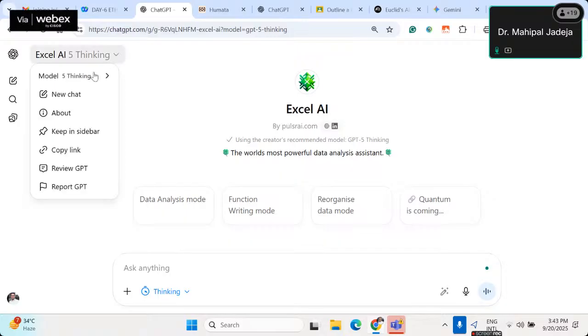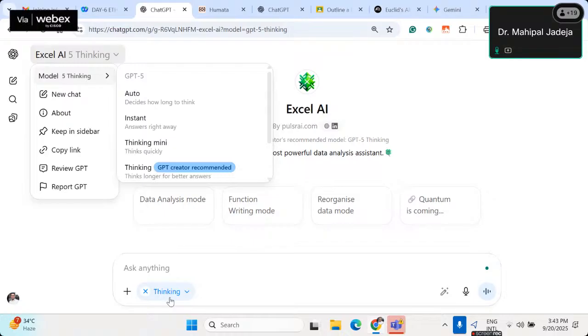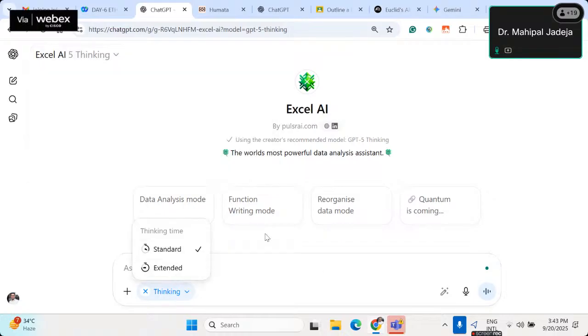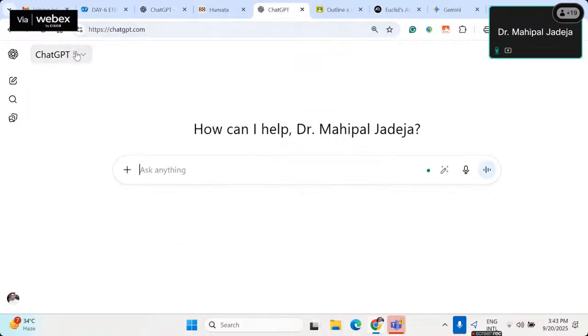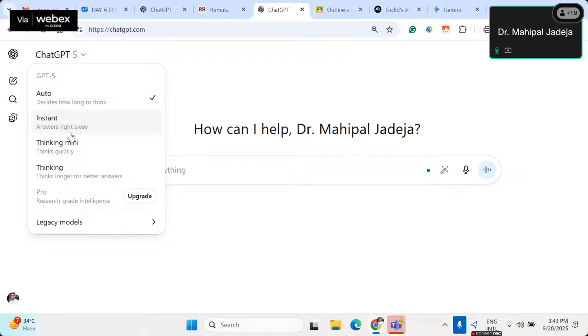There are different modes also, because just yesterday they introduced this new thing with respect to thinking. Also, now you can manage which mode, whether it's standard or extended. So those kinds of tiny things they are advancing. But if I talk about the traditional way, then you can see ChatGPT 5 and the different versions over there.